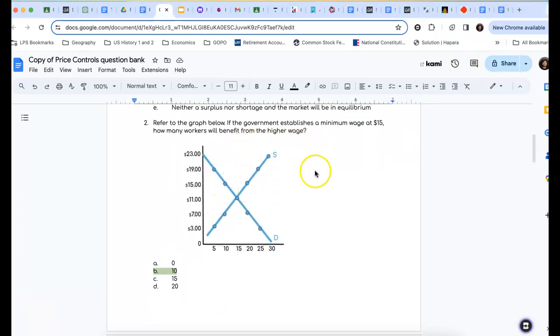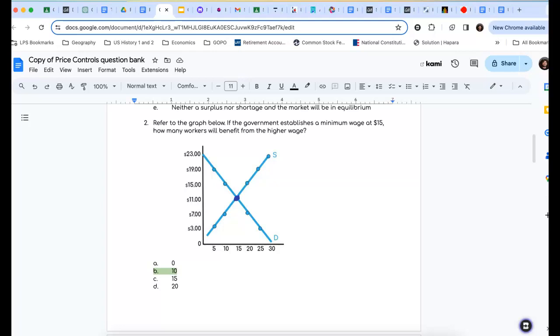It says refer to the graph. If government establishes a minimum wage, so remember, minimum wage is another price floor. So if government establishes a minimum wage at $15, how many workers will benefit from the higher wage? Well, right now, let's keep in mind our equilibrium. Our wage is at $11, the market price before the government sets the minimum wage, which means we have 15 workers that are saying, I'll go ahead and provide my service. And we have a demand of 15 employers that are saying, yeah, we demand 15 workers. There's no shortage, there's no surplus or anything.